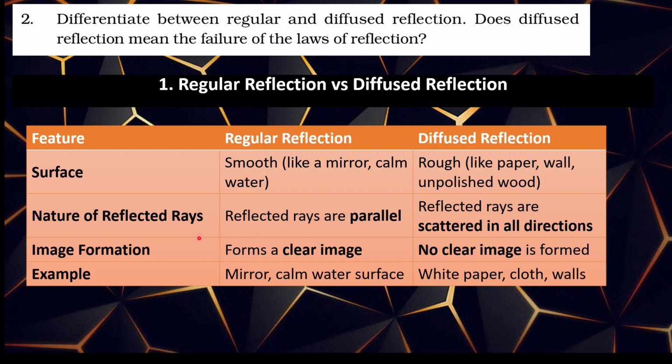Nature of reflected rays: reflected rays are parallel in regular reflection. In diffused reflection, reflected rays are scattered in all directions. Image formation: regular reflection forms a clear image. In diffused reflection, no clear image is formed. Example: mirror, calm water surface; white paper, cloth, walls.